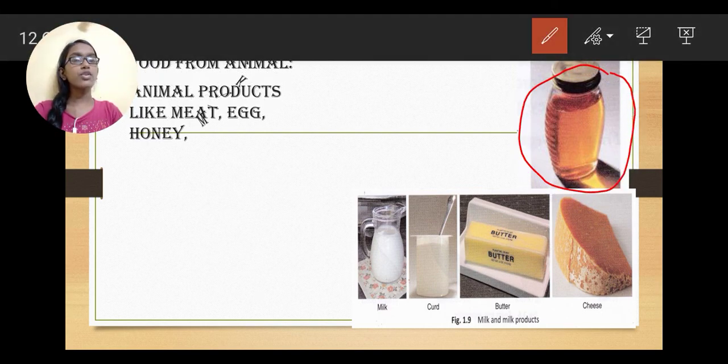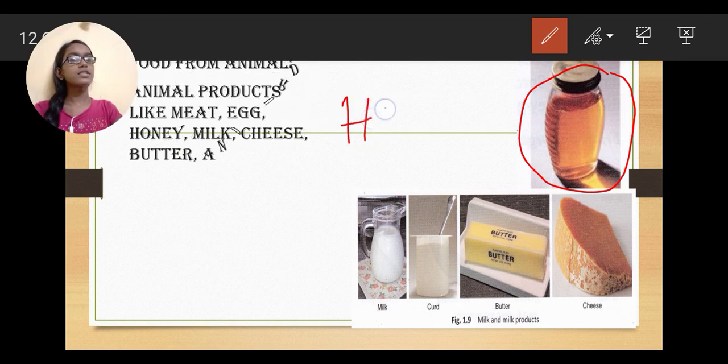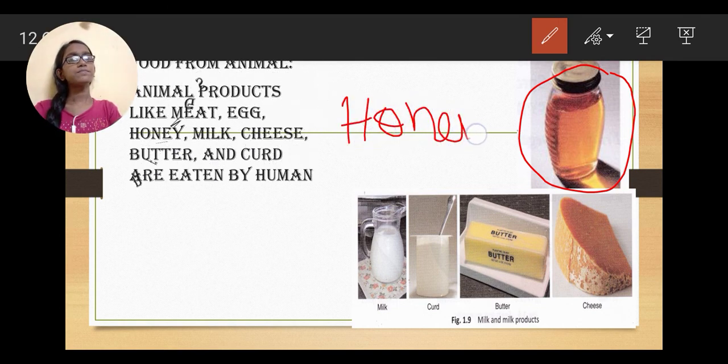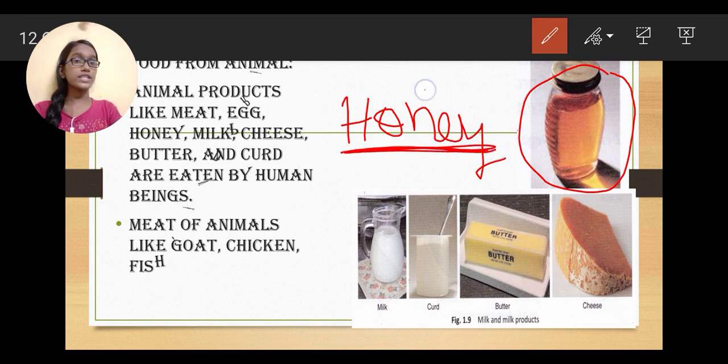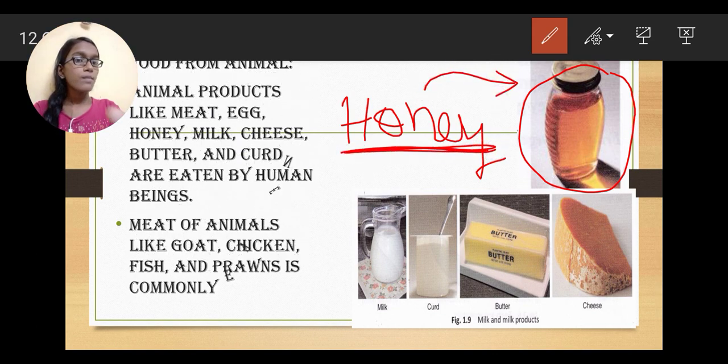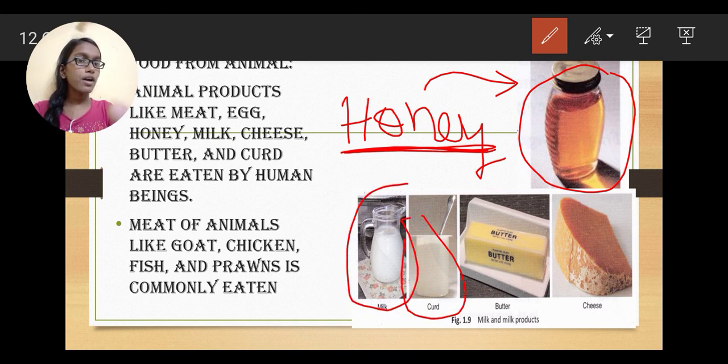When you look at this, what do you remember? Honey, of course. This is honey, yummy and sweet honey that works as a natural sweetener. So this is honey. Now here, if you look, here is milk, then comes the curd, then there is butter, then there is cheese.